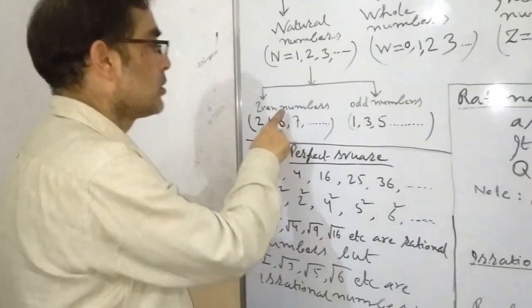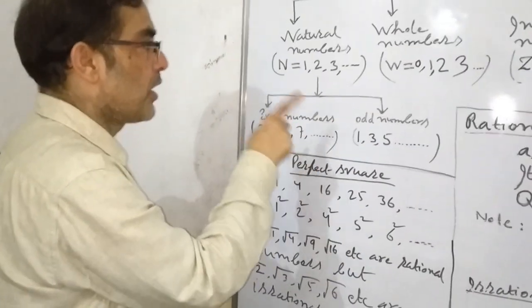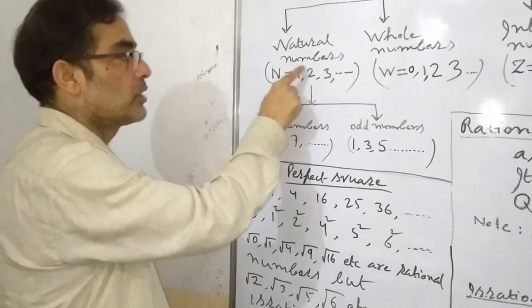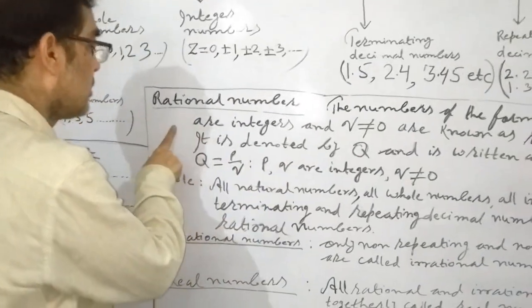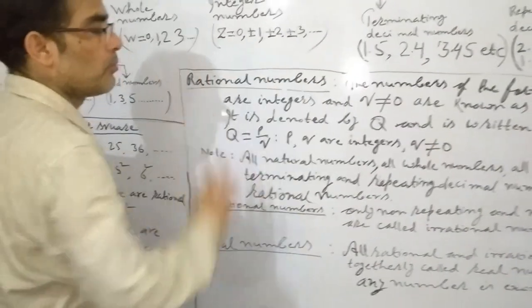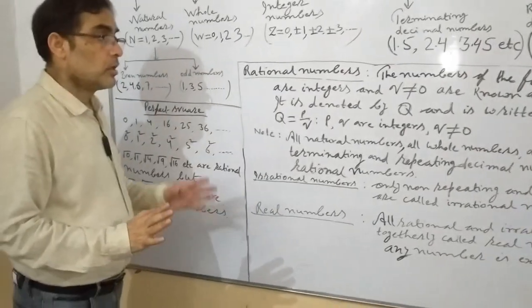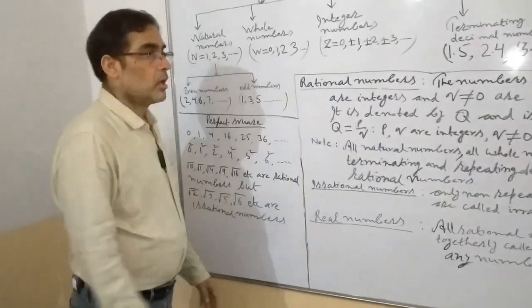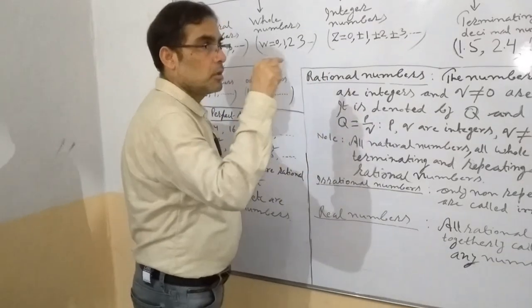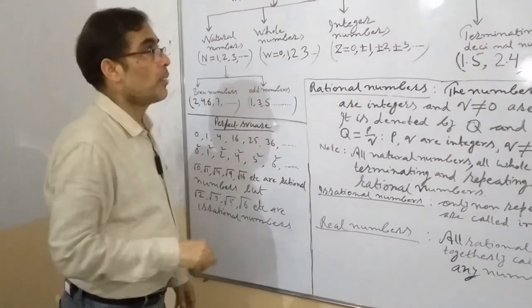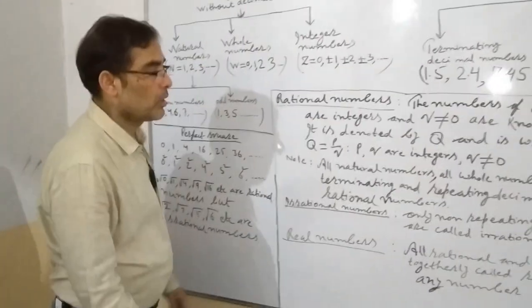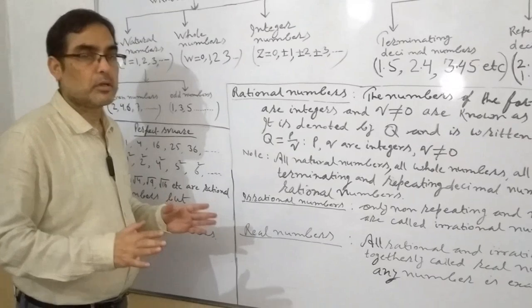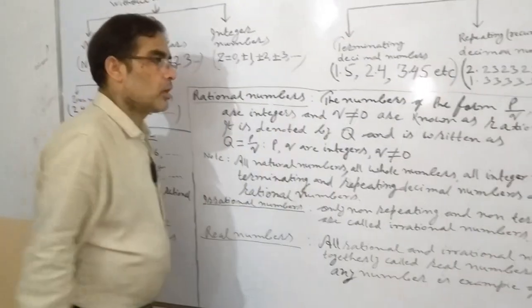I told you they are kinds of natural numbers. And now I shall make you understand in detail about rational numbers. What are rational numbers? In this topic, I mean in real numbers, rational numbers are the most important numbers. First of all, I shall tell you the definition of a rational number.